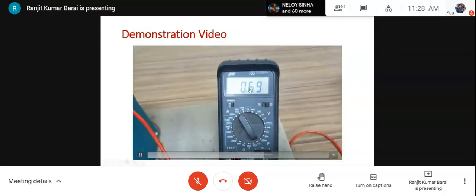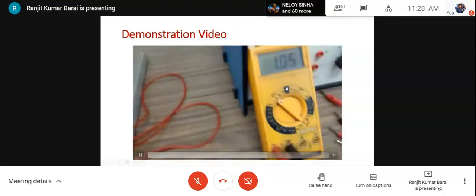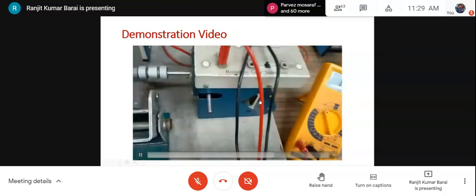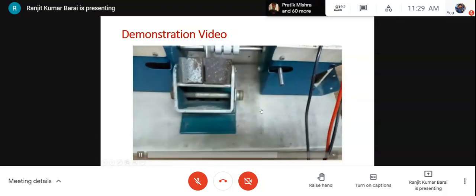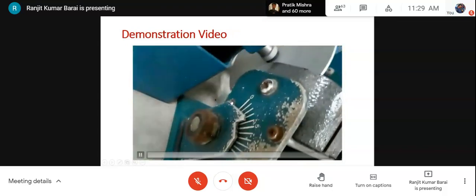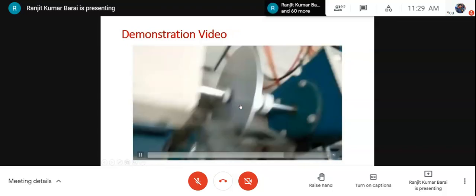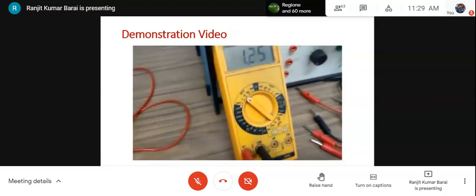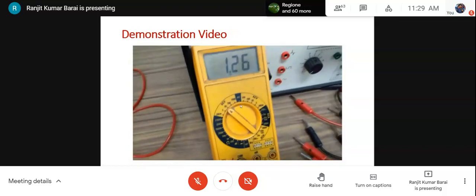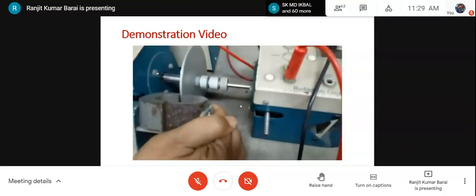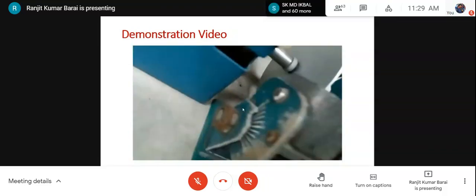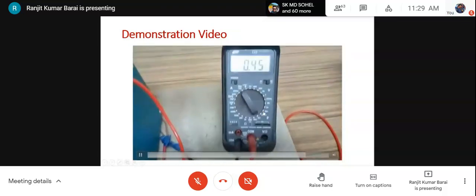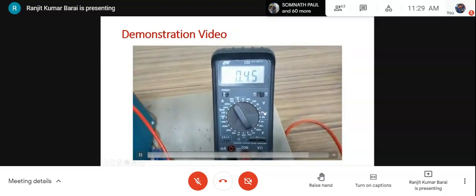For change in position, see the current is going down, but the armature voltage has been kept at 1 volt. This is for the previous experiment. They look alike, that is the problem.